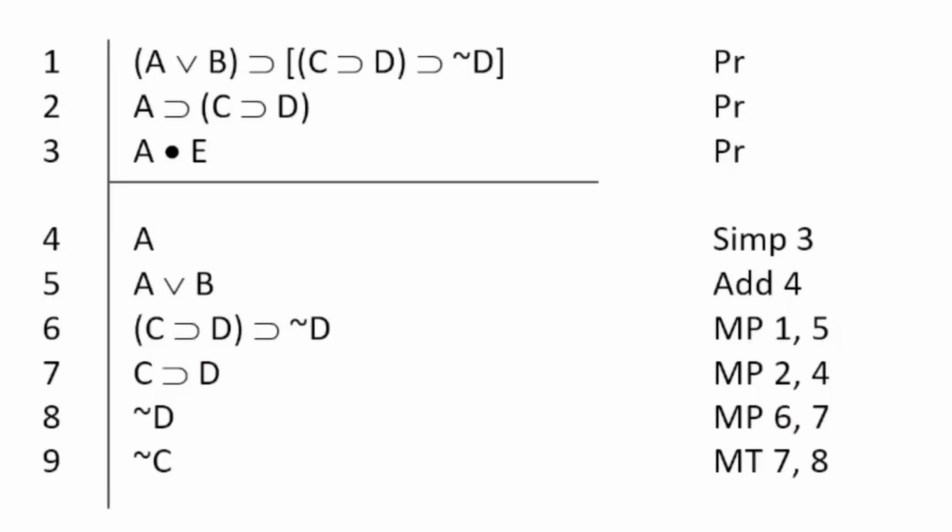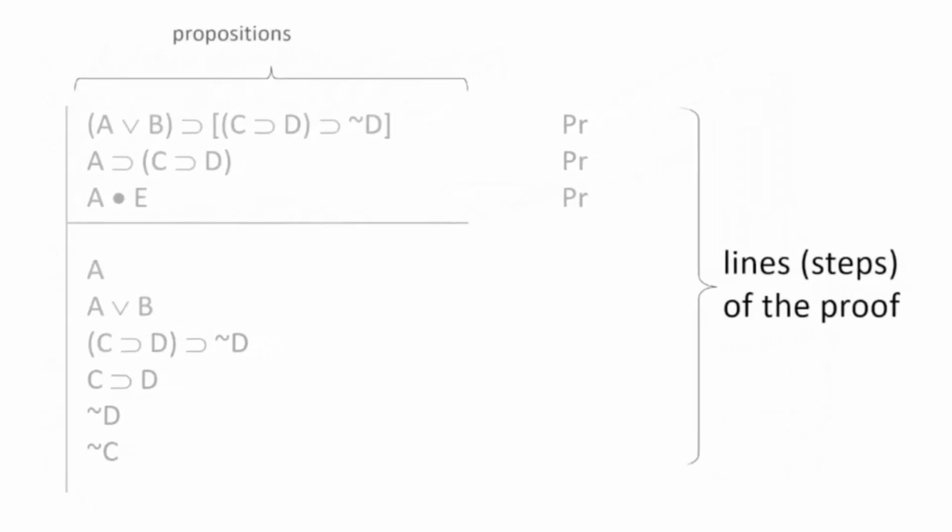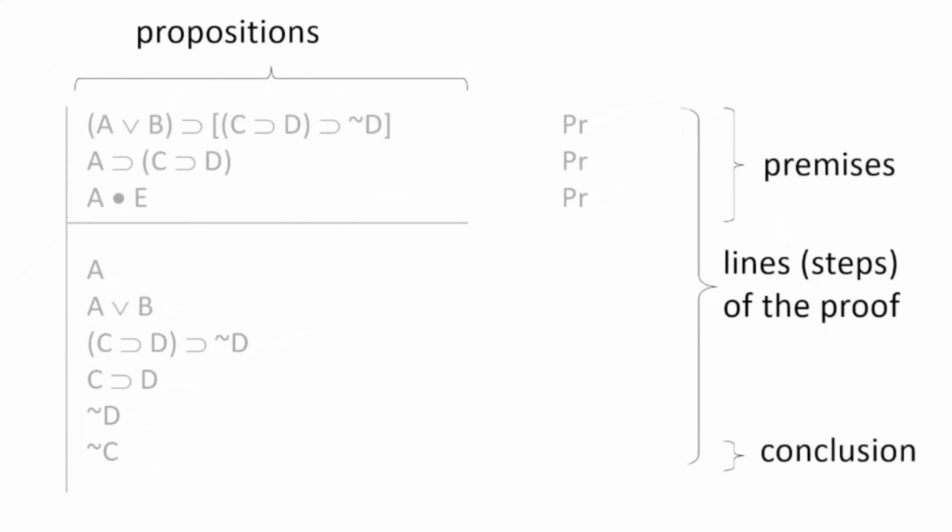Let's look at what a natural deduction proof looks like. We will not go through the proof in detail. The proof consists of a sequence of propositions. These are sometimes referred to as the lines or steps of the proof. Some of those propositions are the premises. Usually what you do in a proof, you show an argument to be valid. So you start with the premises of the argument, and then through intermediate steps, you show that the conclusion of the argument follows from the premises by reference to specific rules.